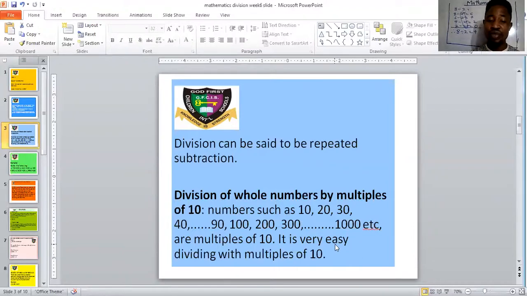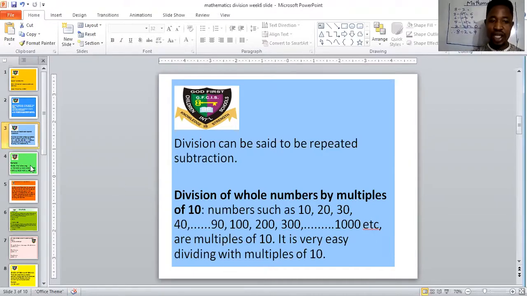All these numbers that I've mentioned here are multiples of 10. Is that okay? Now, I said it is very easy dividing with multiples of 10. Dividing by multiples of 10 is the easiest division ever. You want to find out why I said that? Okay, come with me into the next slide.